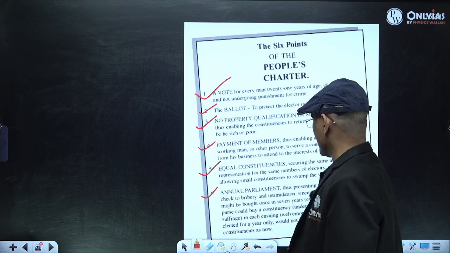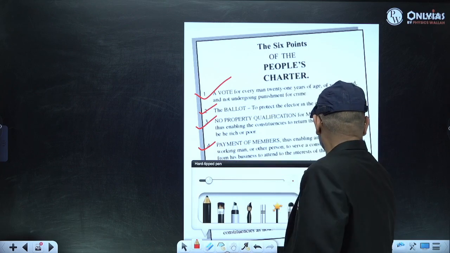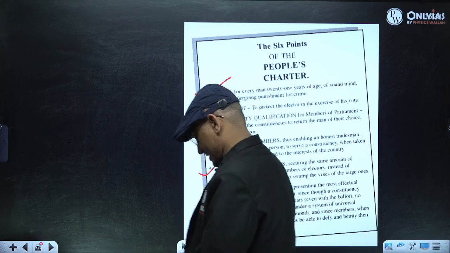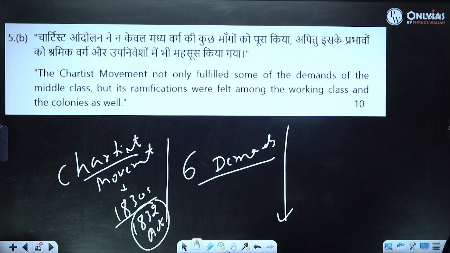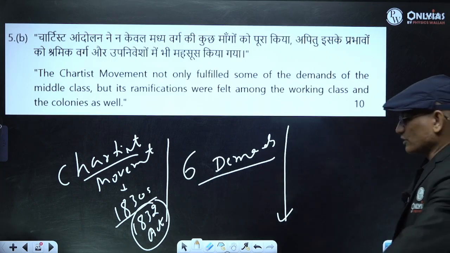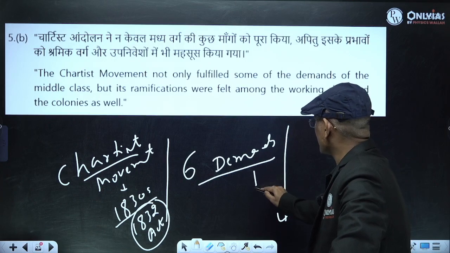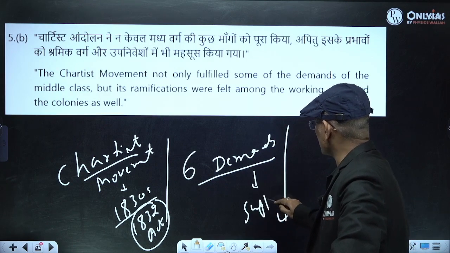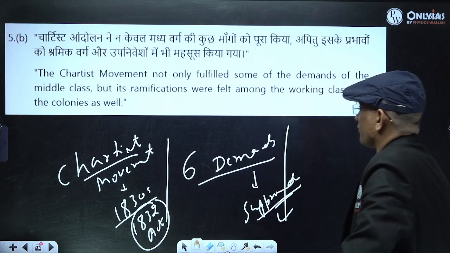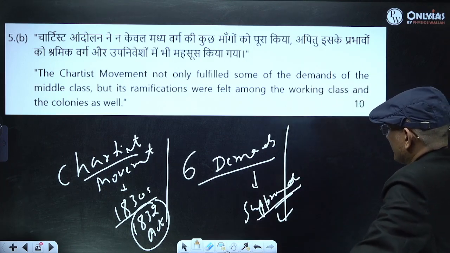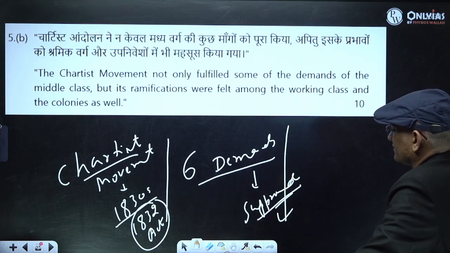When you see these six demands, you will come to know what was the result of this movement? It was suppressed. The Chartist movement was suppressed. The signature campaign caused violence, and because of that it was suppressed.